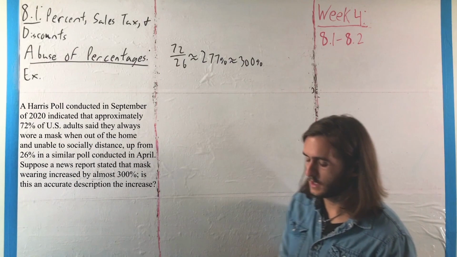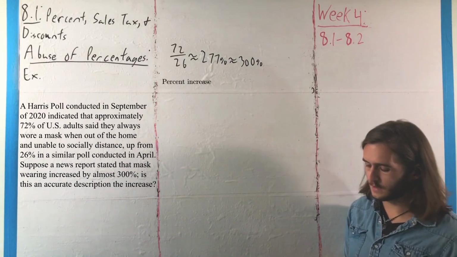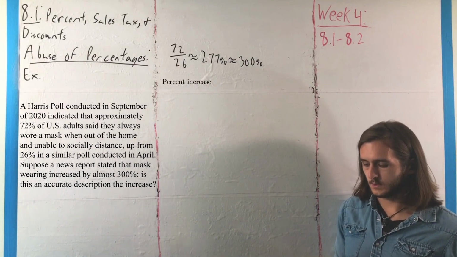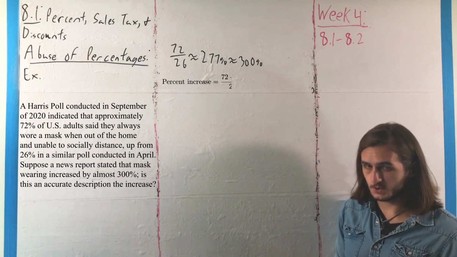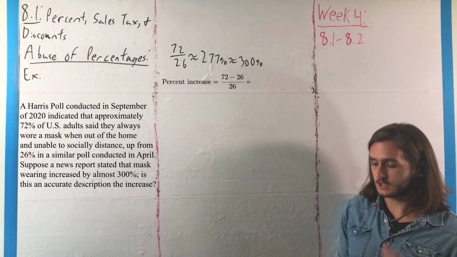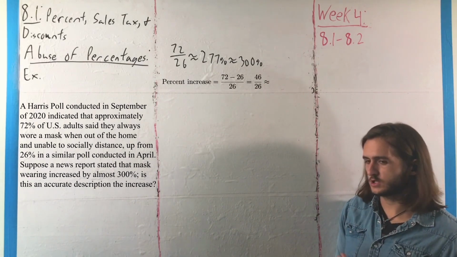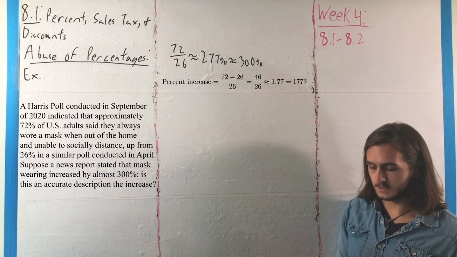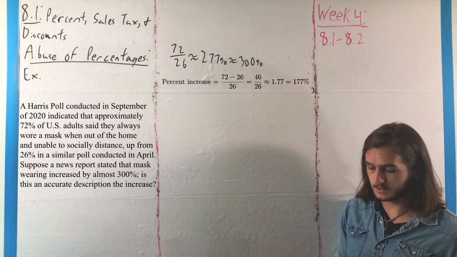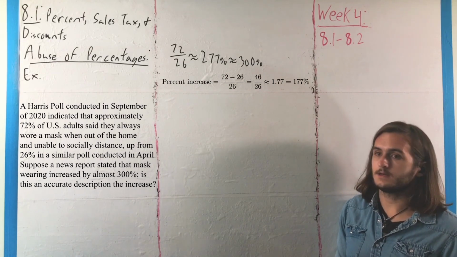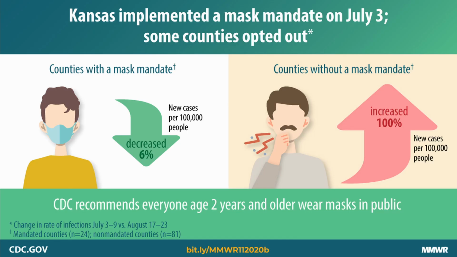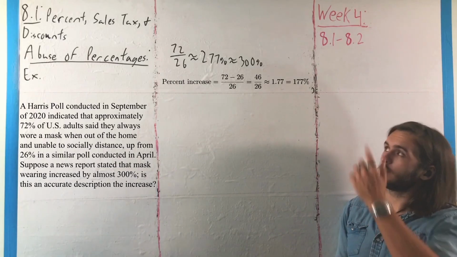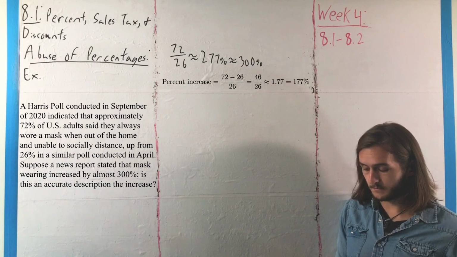If we mark this as a percent increase instead, going from 26 to 72, we'd have 72 minus 26 over 26, 46 over 26, which is actually much closer to 1.77 or 177%. That is a notable increase, and for good reason, and in my opinion, and a lot of scientific opinion, a good sign, but it is still far lower than what the news would have reported there.